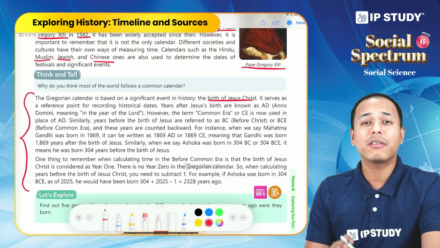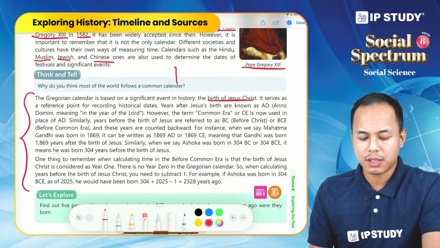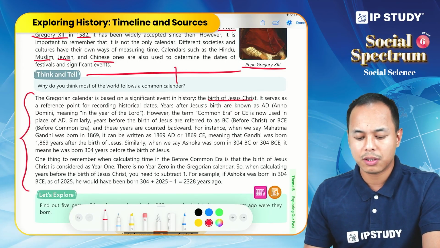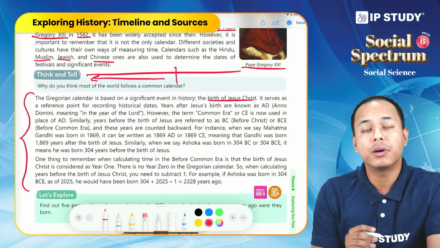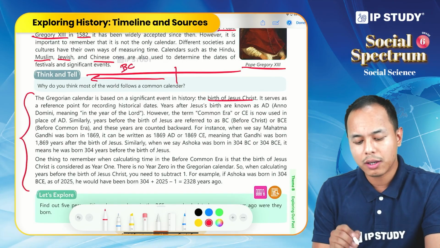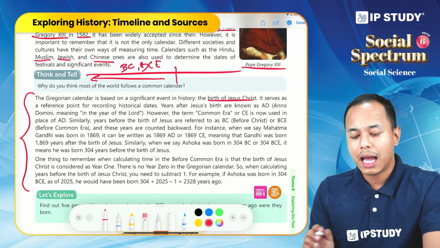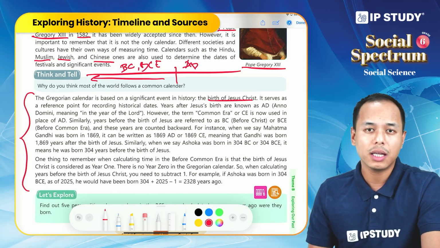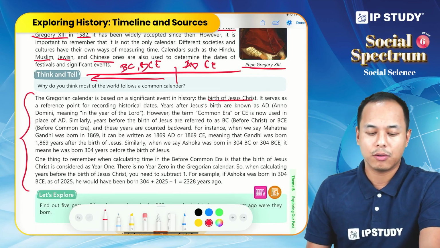It is a reference point for recording dates. So with the birth of Jesus Christ as the dividing point, this is the past, or we can say this is a division of the calendar. All the years before the birth of Jesus Christ are called BC, before Christ, or now we say BCE, before Common Era. And all the years after the birth of Jesus Christ are called AD, Anno Domini, or CE, Common Era. So this is the division.